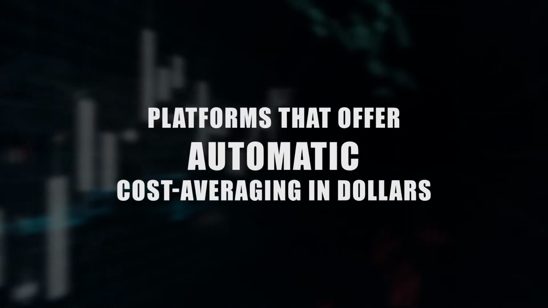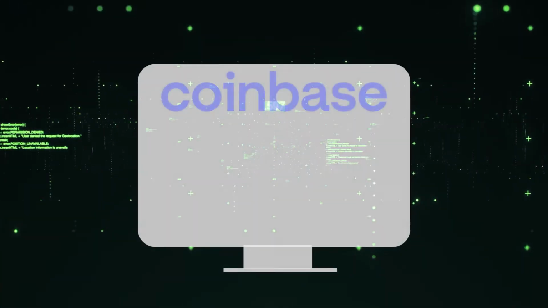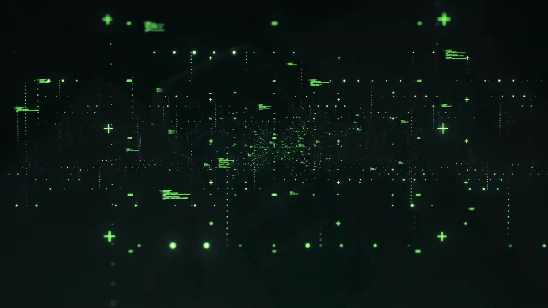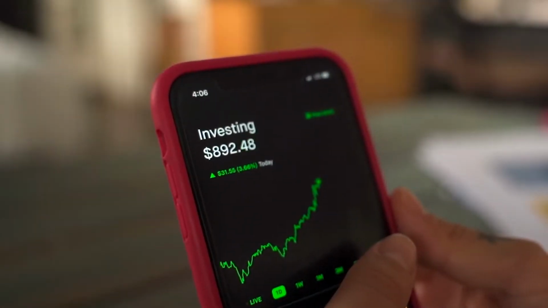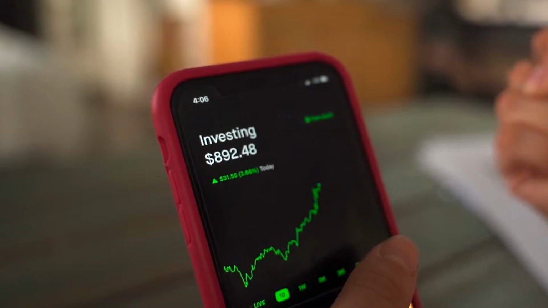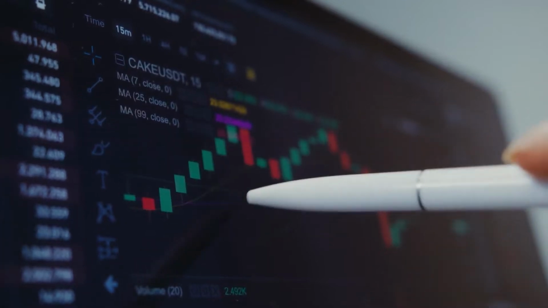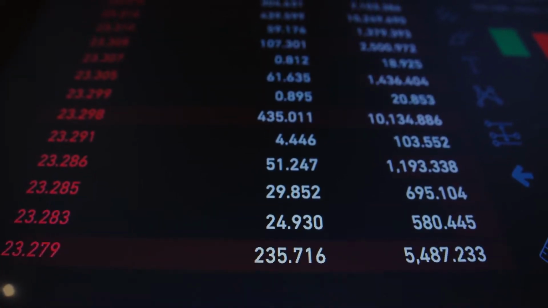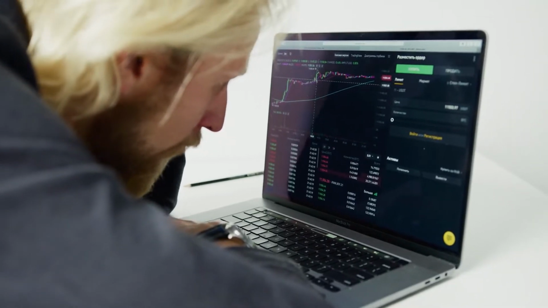Platforms that offer automatic dollar cost averaging. Current trading platforms and investment tools like Coinbase and CryptoHopper are designed to make dollar cost averaging easier. The user will either manually set up the scheduled contributions after depositing an initial sum, or they will link their bank account to their investing account. With the exception of initial setup, the investments can be automated by the investment platforms, meaning that the investor has very little work to do. From an emotional perspective, using automatic investment tools like dollar cost averaging reduces the pressure of trying to time the market, which frequently creates problems for new crypto traders.